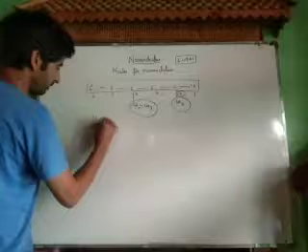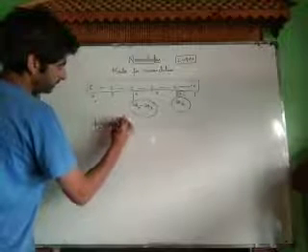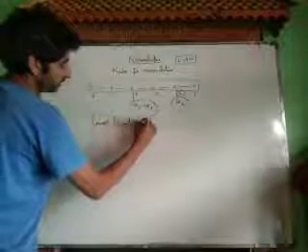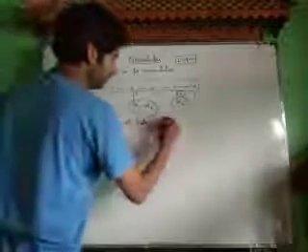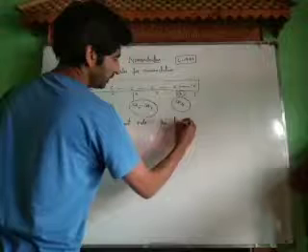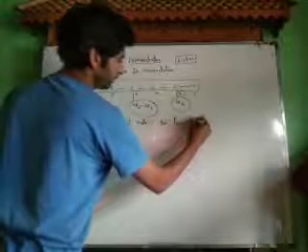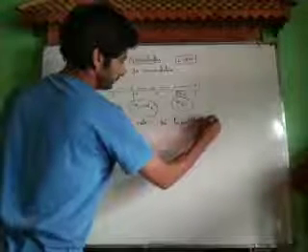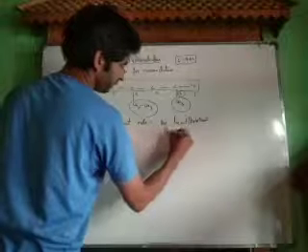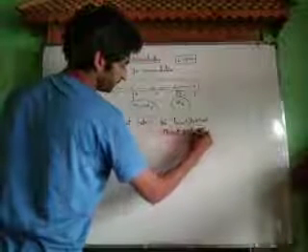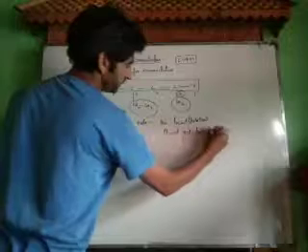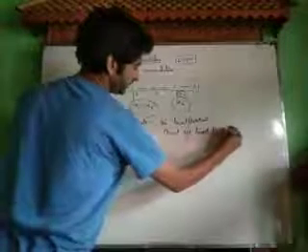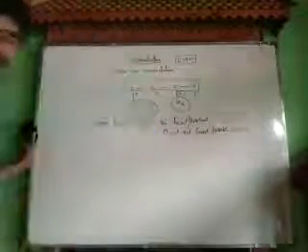Now rule number three. This rule is also known as the lowest locant rule. By lowest locant rule we mean that the locant or substituent should get the lowest possible number.